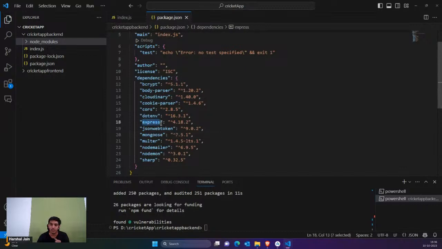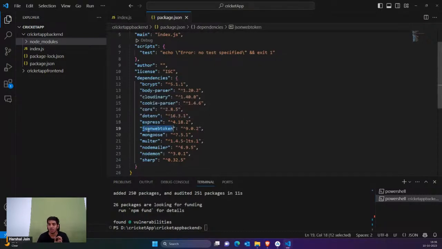Then we have express. Inside node.js we can use node.js directly, but express.js is the better tool which we use inside node.js. It's just an upgradation with some basic functionalities. That means you're still writing code in node.js. Some people get confused, thinking we have to learn express.js separately, node.js separately. No, it's not. It's just that whatever code you write in node.js, it's now in some smaller format, easier to read and write. Rest everything is same as normal node.js. So we're going to use express.js in our node.js application.